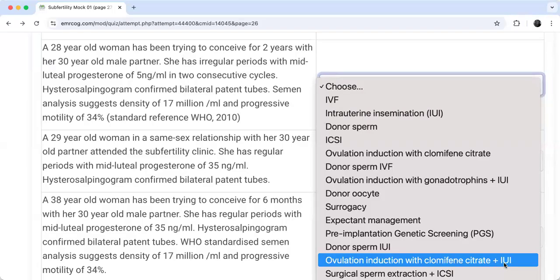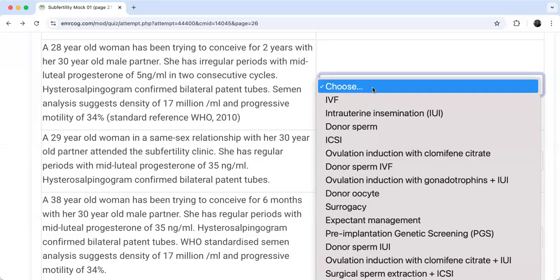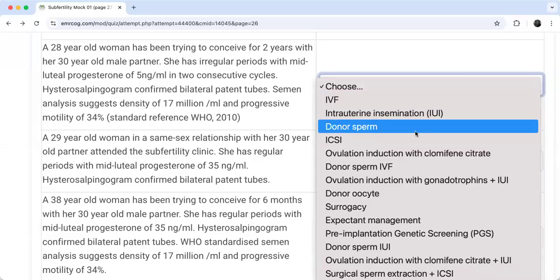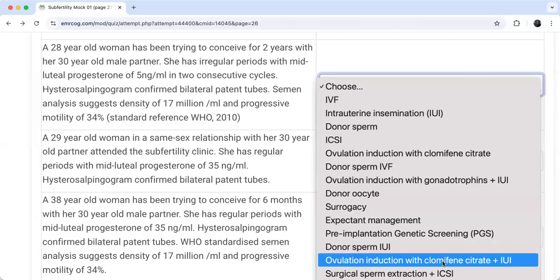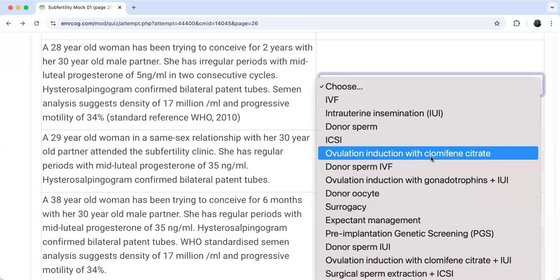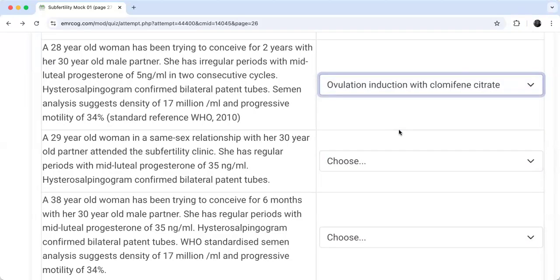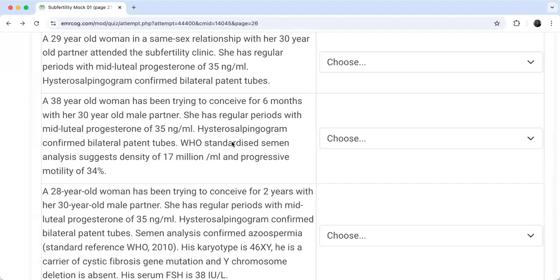What do you think you will choose in the exam? This one or this one? Yes, of course, I don't need IUI in this case. I don't have an indication for IUI, right? So I would go only for ovulation induction with clomiphene citrate. Okay, good. Yes, I am applying the NICE guideline, and this is what is all required in the exam.